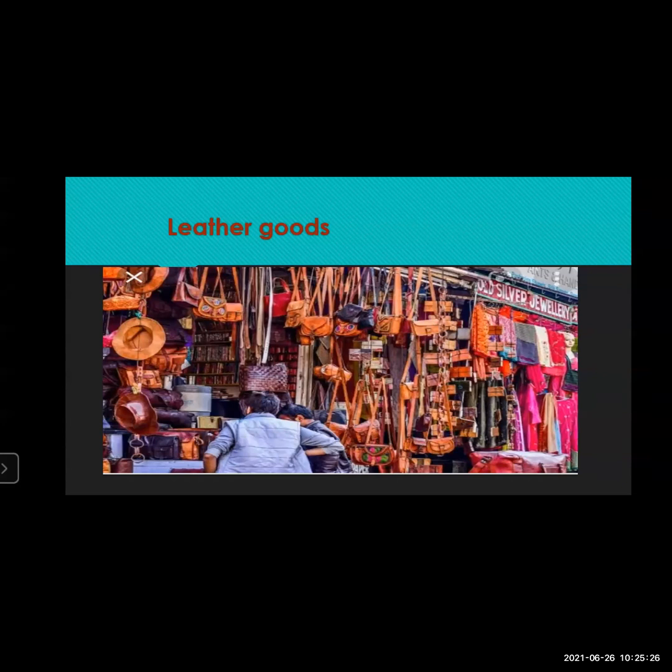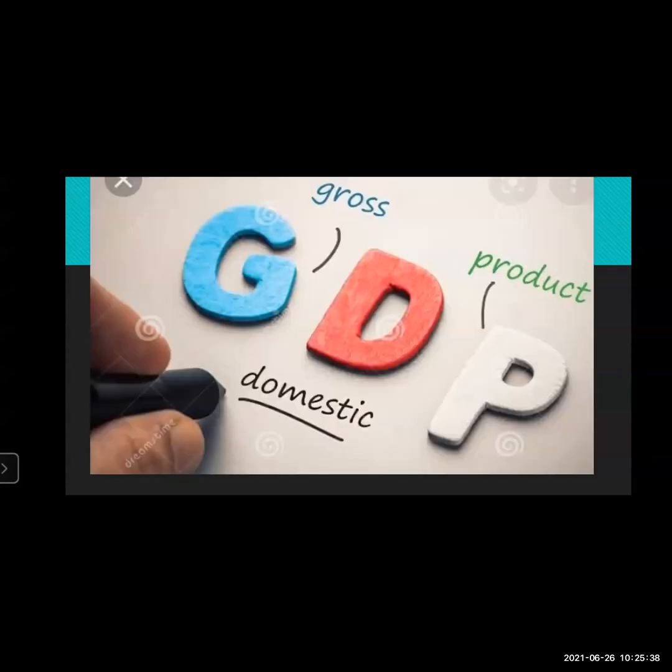And now we'll go to a very important term, and that is called GDP. Now, what is this GDP, students? We'll see in the next slide. Actually, in our geography textbook, the definition of GDP is given, that is the gross domestic product. We are always confused about what gross domestic product is. We say, what is GDP? The definition is gross domestic product. But what is it actually?